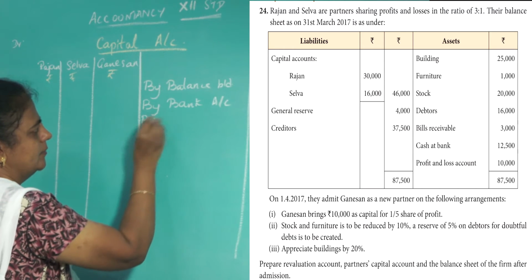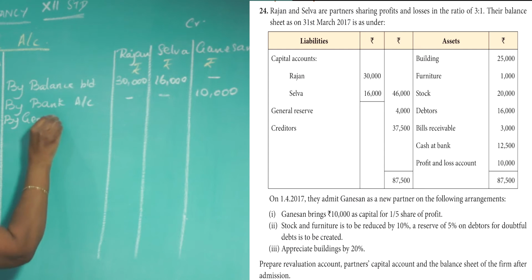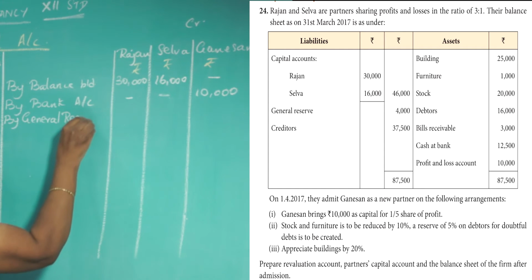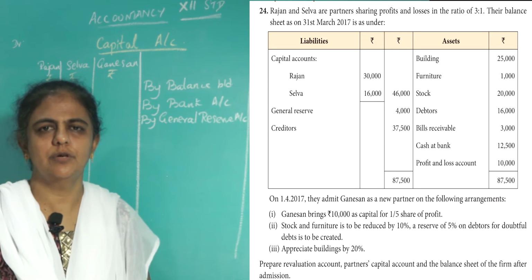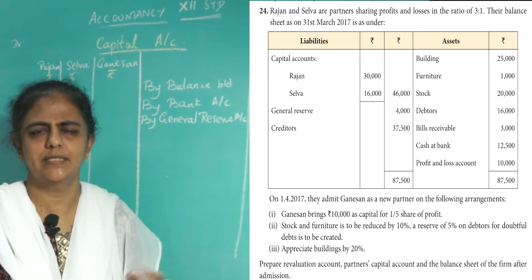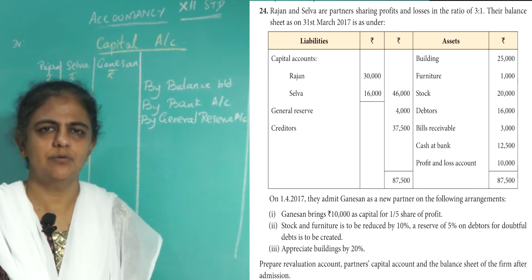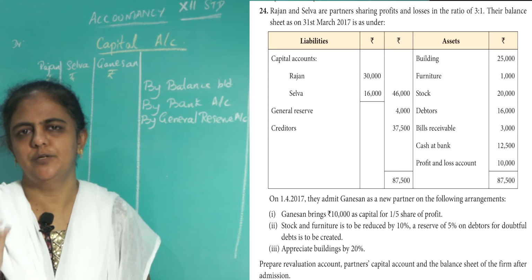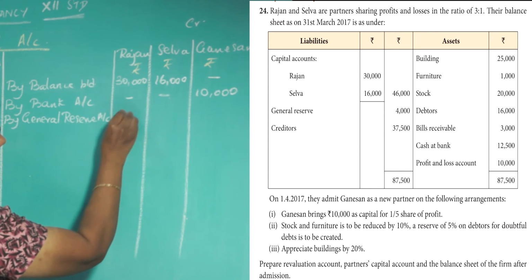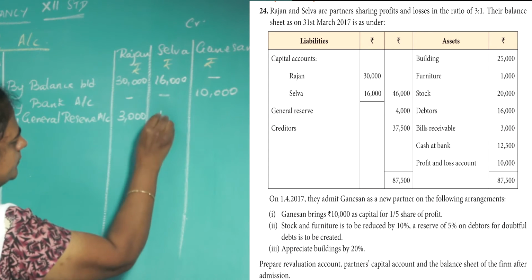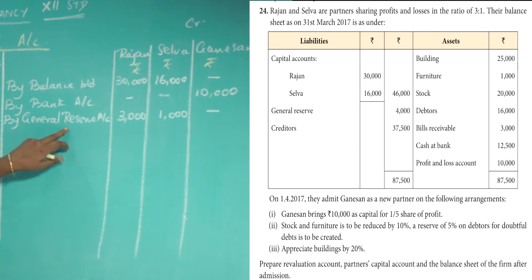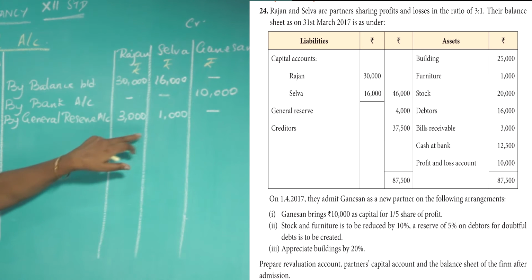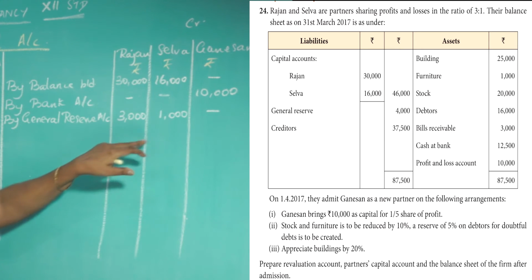So by general reserve account. What is the total general reserve given there? 4,000 rupees. That 4,000 rupees you must give in the old ratio. What is the old ratio? 3:1. That is 4,000 into 3 by 4, 4,000 into 1 by 4. So divide for the old partners, 3,000 and 1,000, new partner nothing. Total general reserve 4,000 rupees, divide it in the old ratio 3:1.